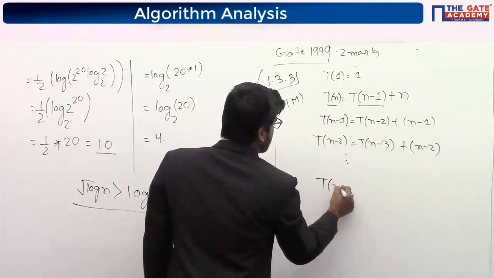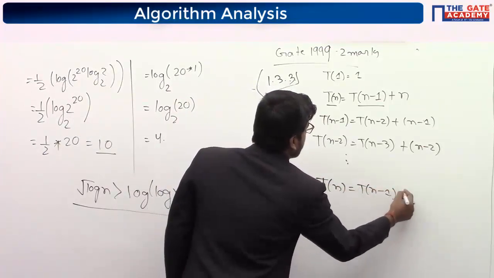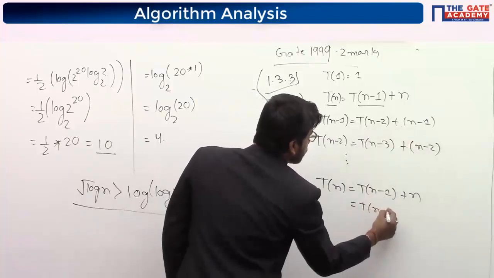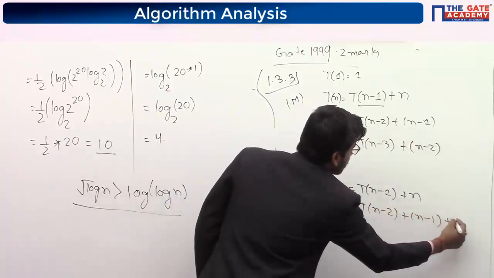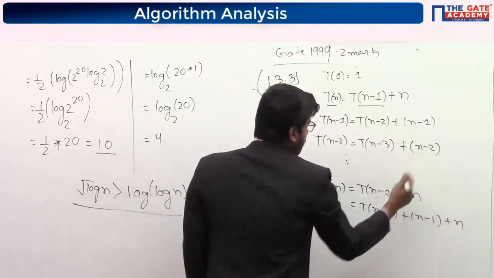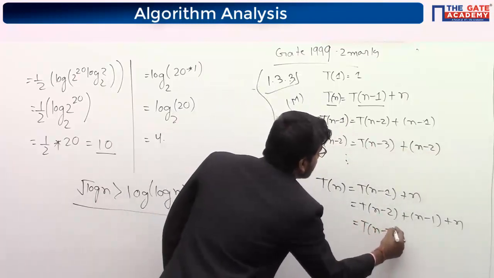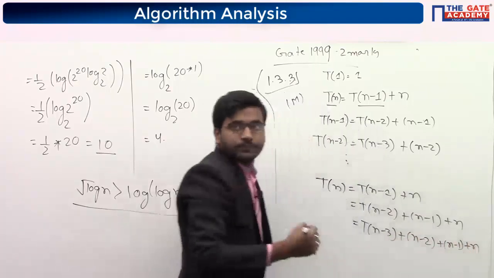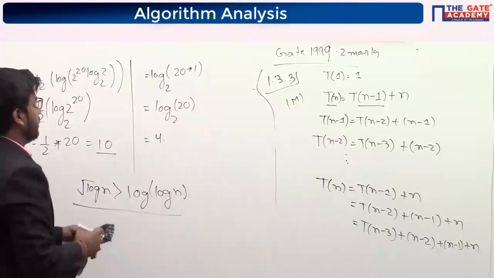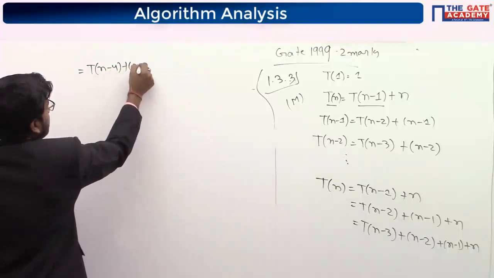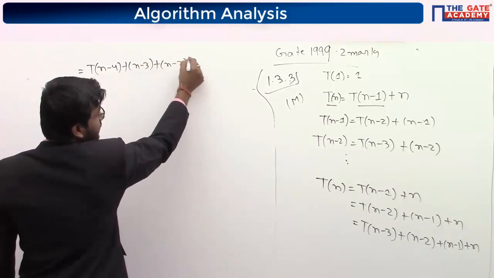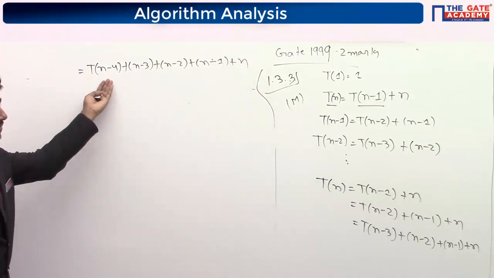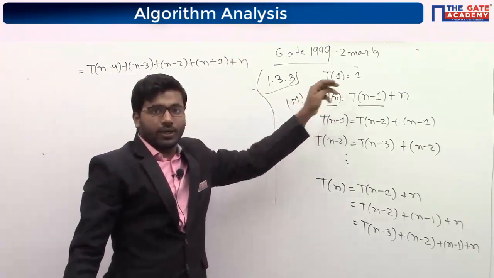So Tn is equal to Tn minus 1 plus n. So in place of n minus 1 we will write this Tn minus 2 plus n minus 1 plus n. Now in place of n minus 2 we will substitute this Tn minus 3 plus n minus 2 plus n minus 1 plus n. Like this we will keep on going, Tn minus 4 plus n minus 3 plus n minus 2 plus n minus 1 plus n. So like this we will keep on decreasing this till we get 1.